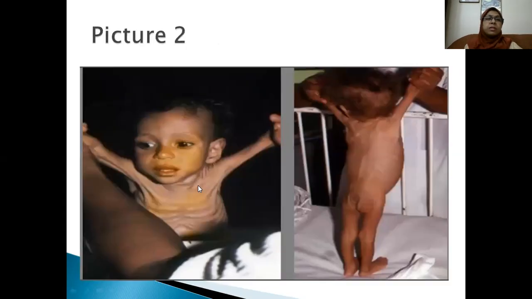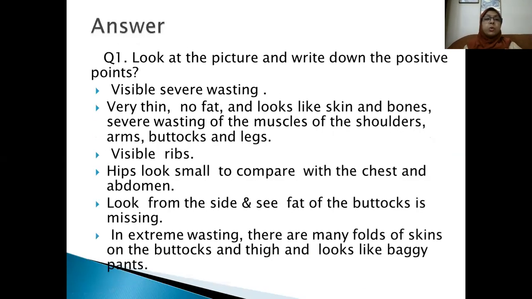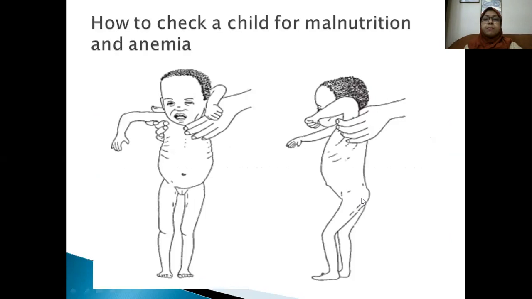And hips look small compared with the chest and abdomen. Look at this drawing. Hip looks small in relation to chest and abdomen when you see the child from the side.